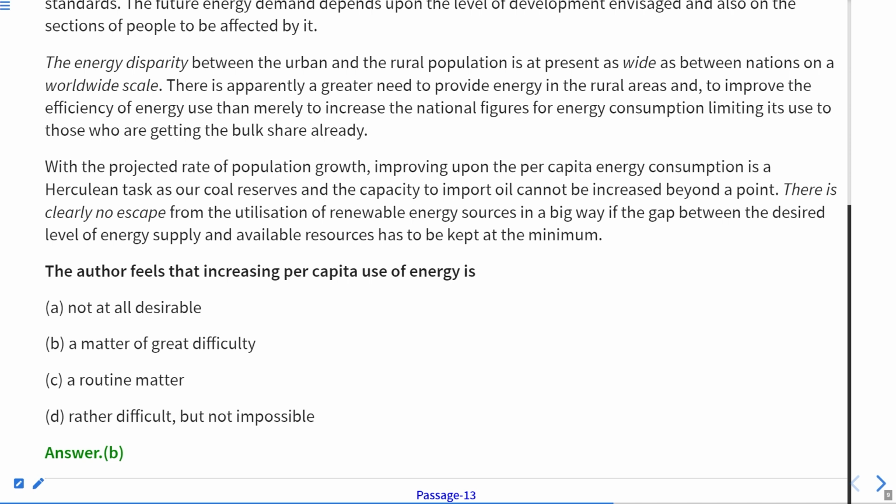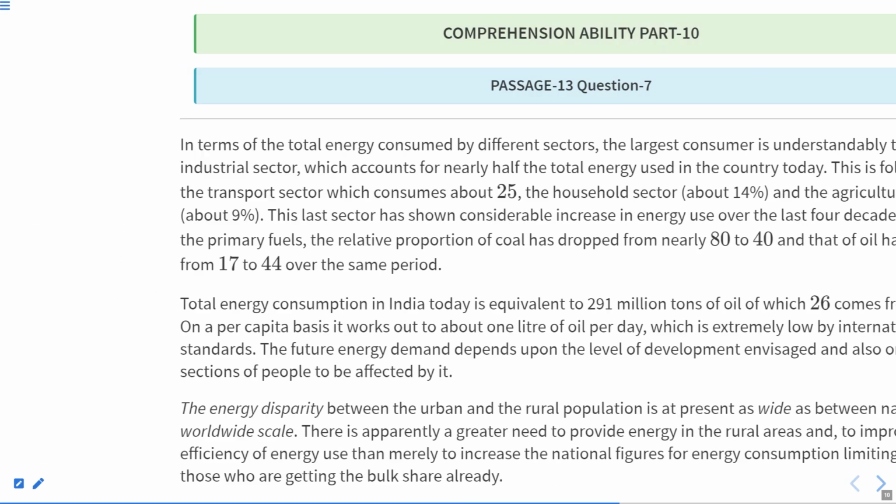We have to just look for the meaning of this particular idiom, and this is Herculean task. As I told you, the meaning of Herculean task is very, very difficult. Something which can happen with a lot of difficulty. So something which is very difficult to do is actually the Herculean task. So this is the required answer. Now let us move to the next question.